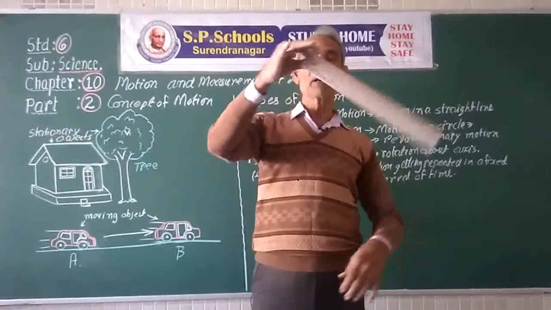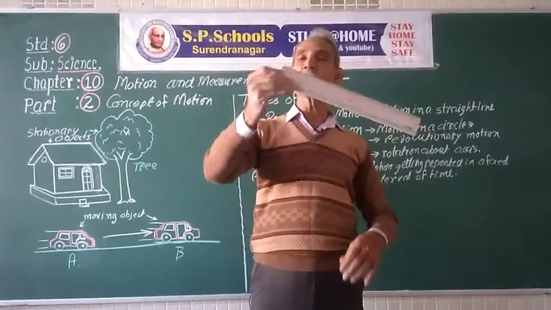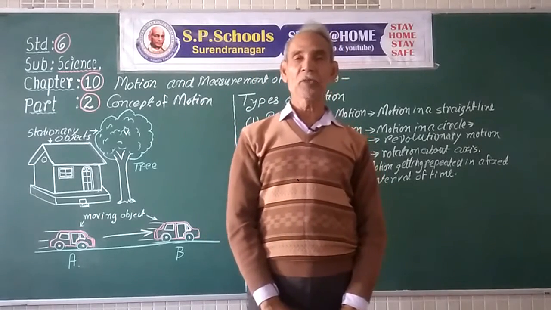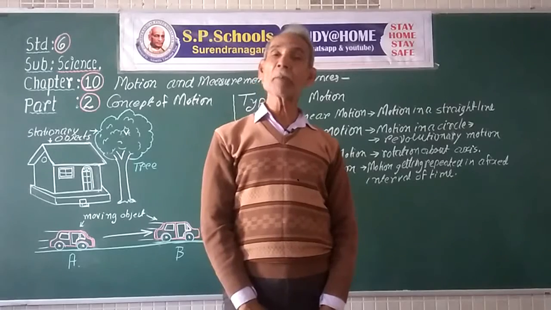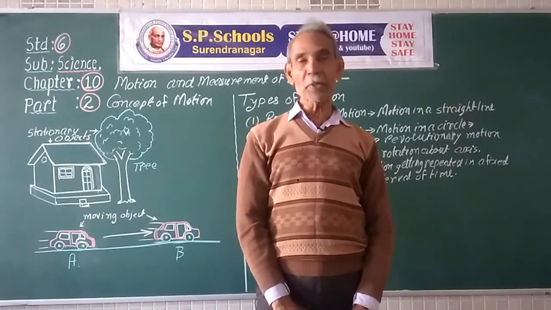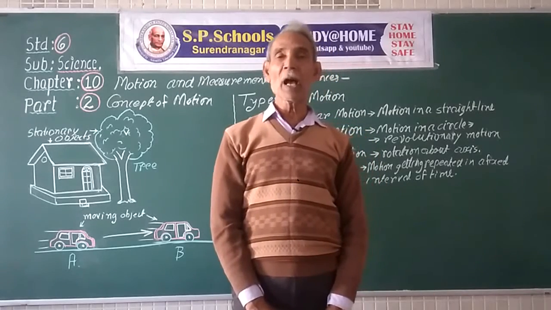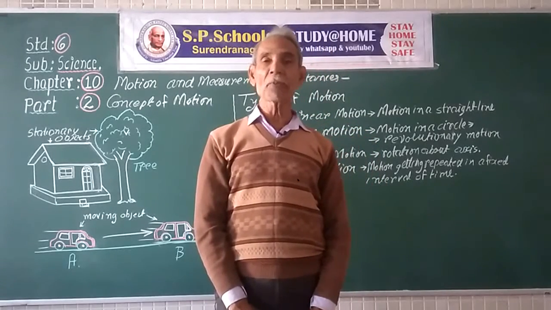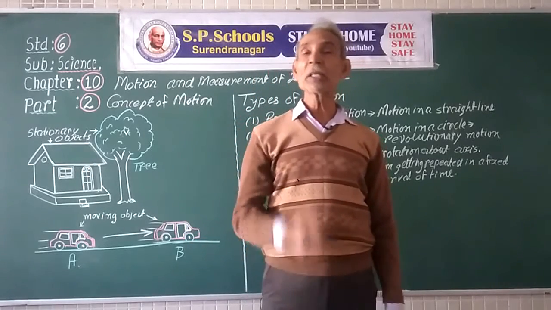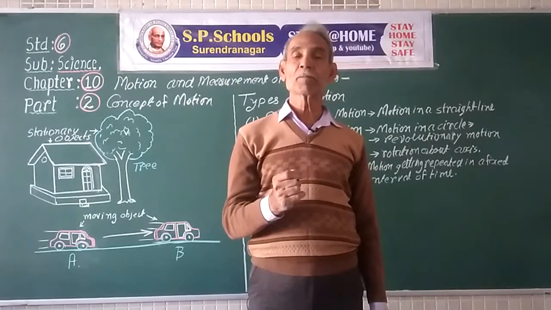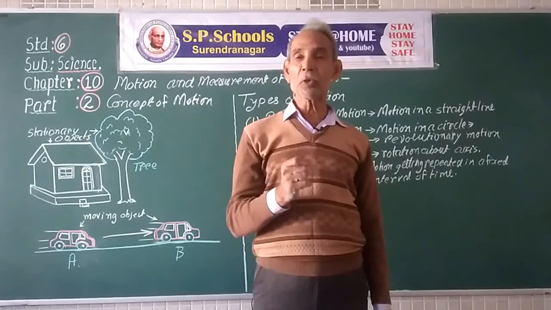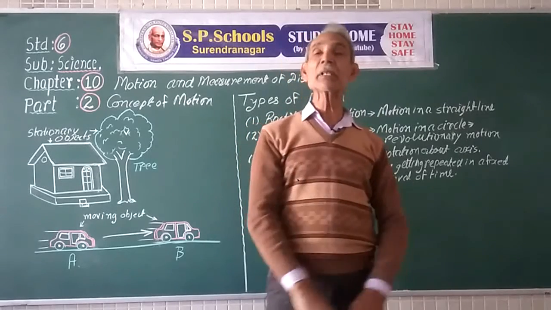Periodic motion can be rotational motion, revolution, oscillatory motion. Periodic motion is very peculiar. It repeats itself after a fixed period of time. Now this is very important. Why? Because this gives us the clue to make the instruments to measure the periods of time.